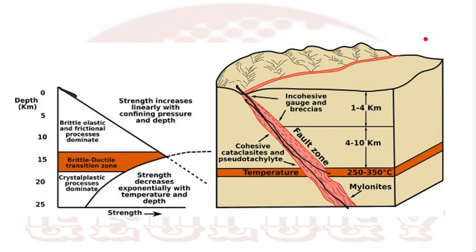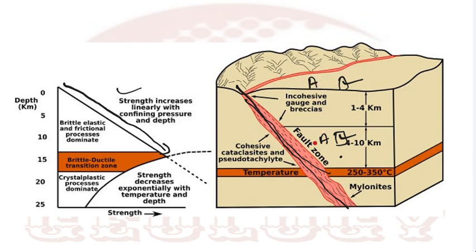And with depth, the strength of the rock will increase. Suppose you have a rock at 4 to 10 kilometers depth; its strength will be greater than the same rock found at the surface.